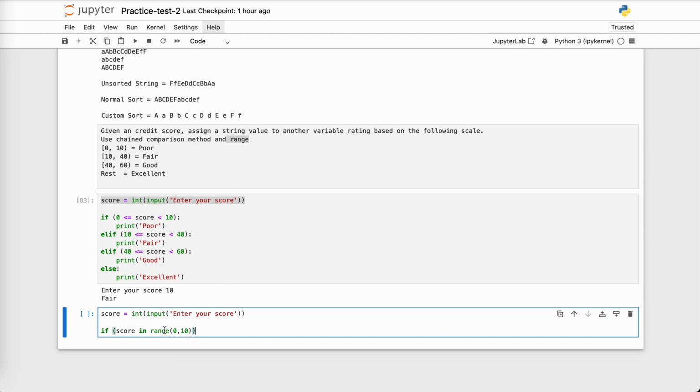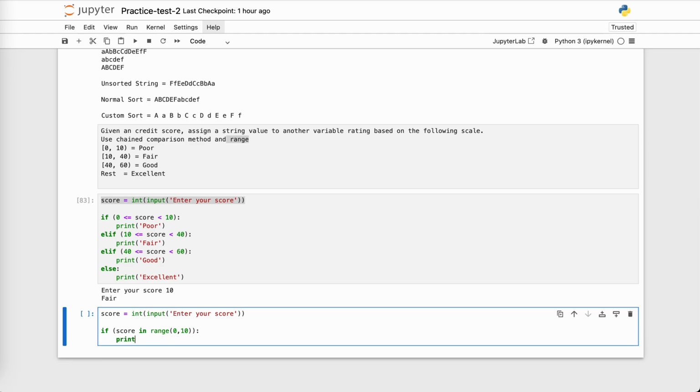Now range works in a similar fashion. So if I write range from 0 to 10, the numbers I will get are 0, 1, 2, 3, 4, 5, 6, 7, 8, and 9. 10 will be excluded. Okay, so if score is in range of 0 to 10, meaning anything from 0 till 9, if score is 9, it will go in print poor.